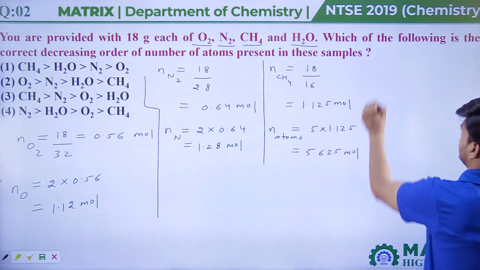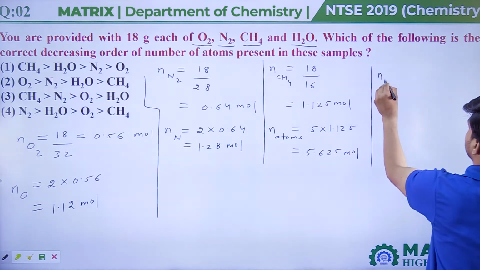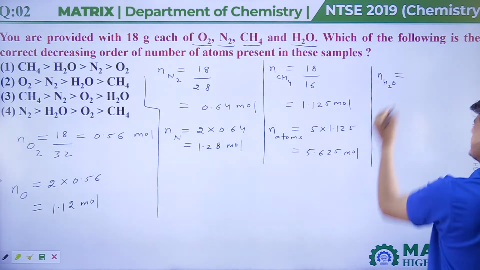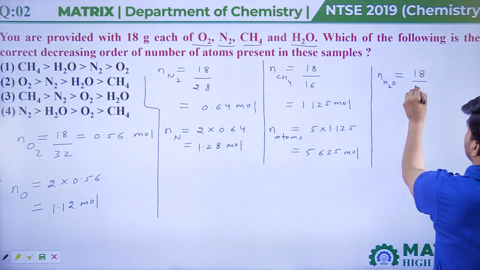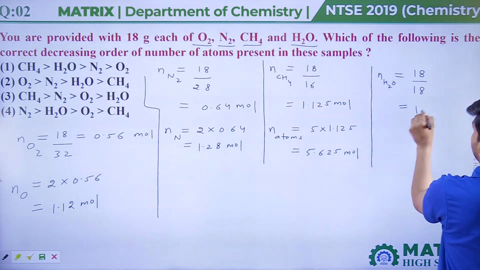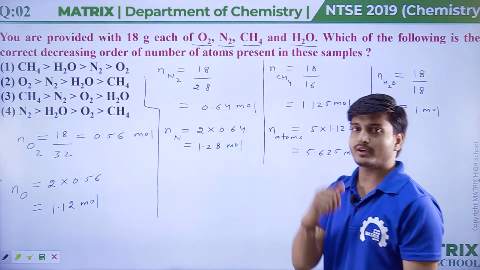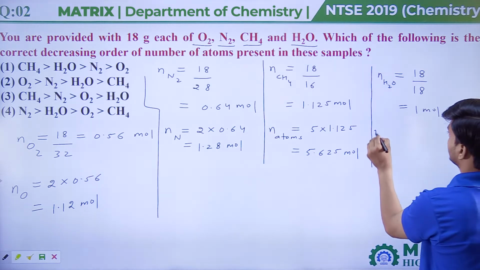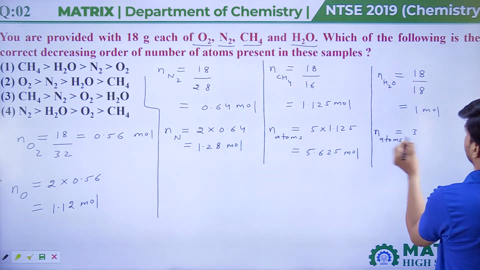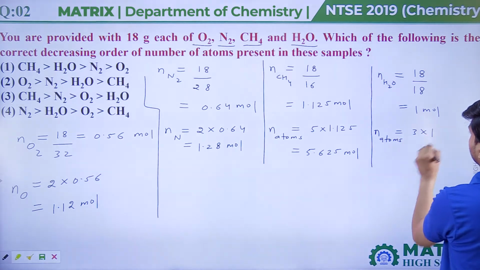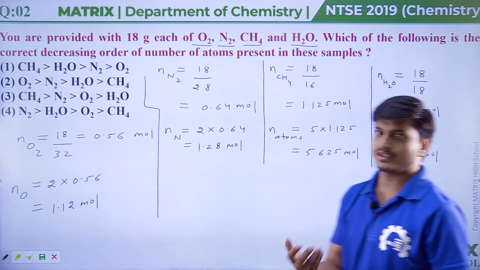Now talking about H2O, moles of H2O is mass upon molar mass. Mass is 18 and molar mass of H2O is also 18. So we get 1 mole of H2O, and since 1 mole of H2O has 3 moles of atoms, moles of atoms in H2O is 3 into 1. So 3 moles of atoms are there in H2O.